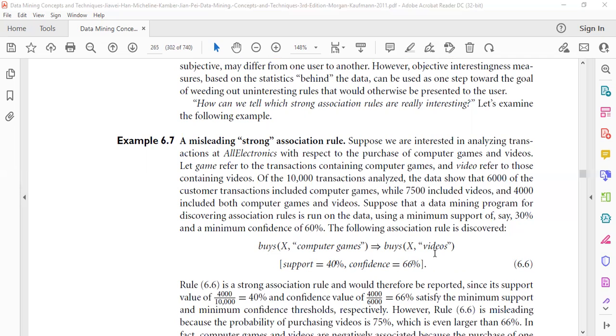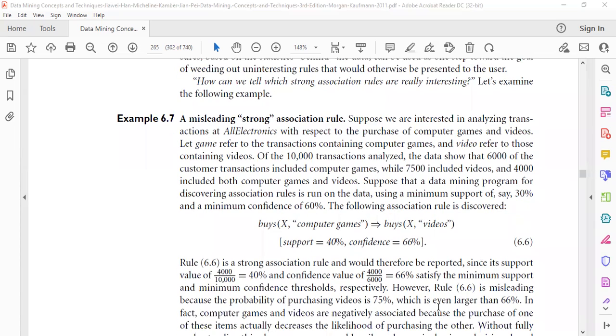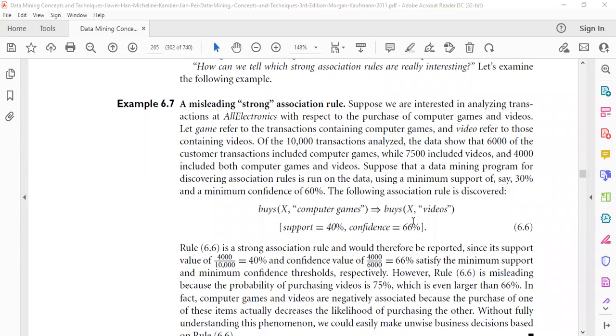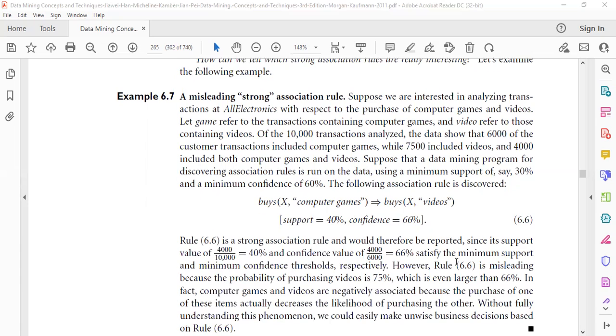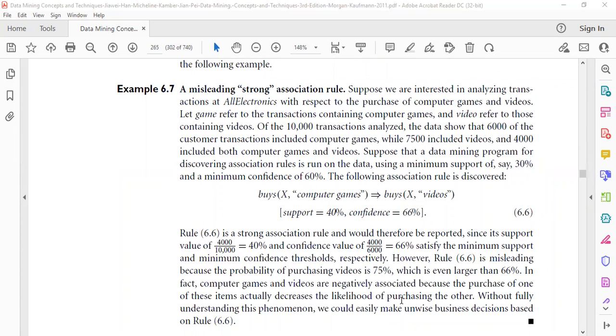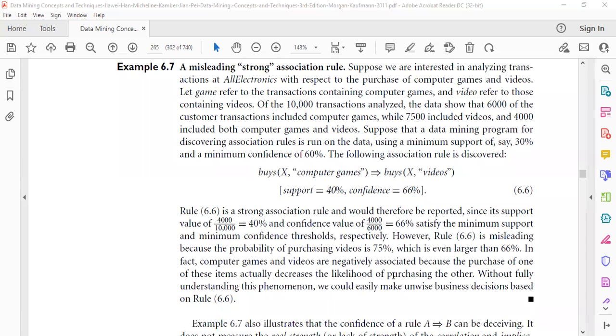Now this association rule qualifies the minimum threshold values of support and confidence. However, this rule is misleading, because videos were purchased 7,500 times out of a total of 10,000 transactions. That means videos were purchased 75% of the time. This 75% is even greater than the 66% with which we buy both computer games and videos. So such a rule is misleading because there is no positive correlation. Instead, computer games and videos are negatively associated with each other, and in fact the purchase of one item decreases the likelihood of purchasing the other item.